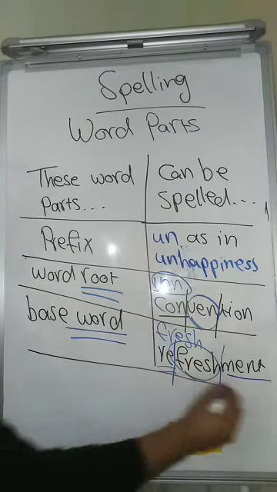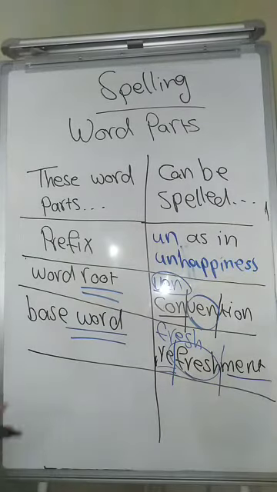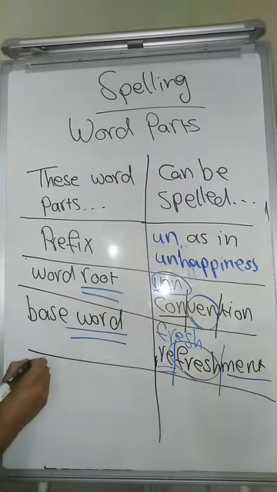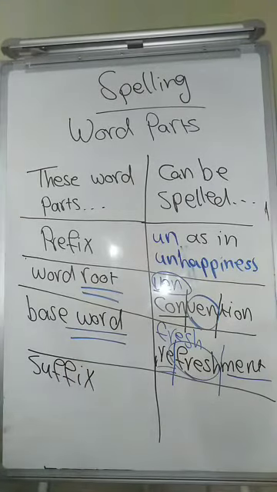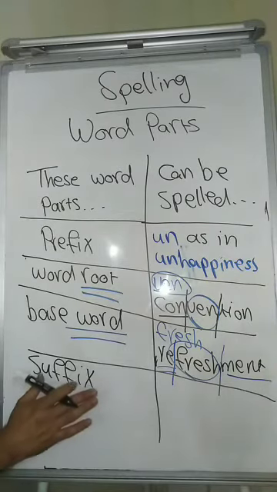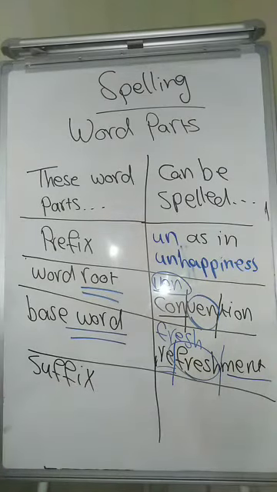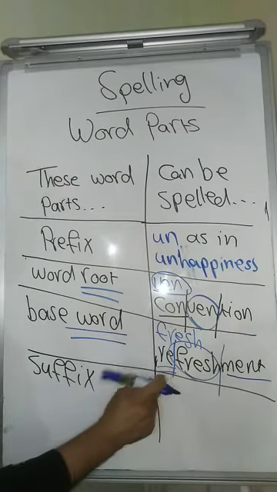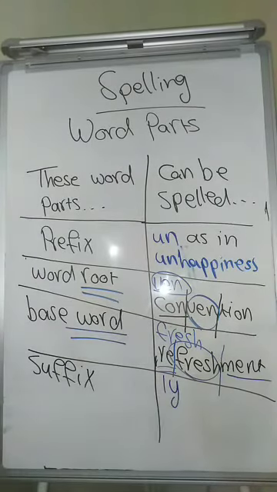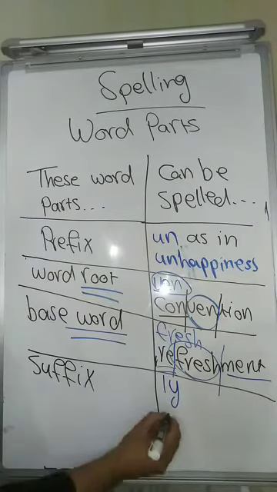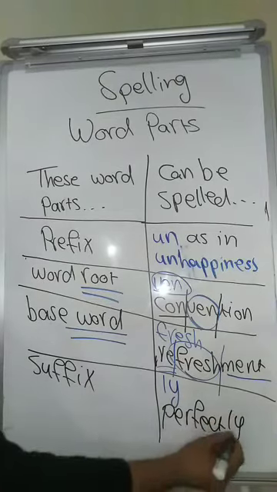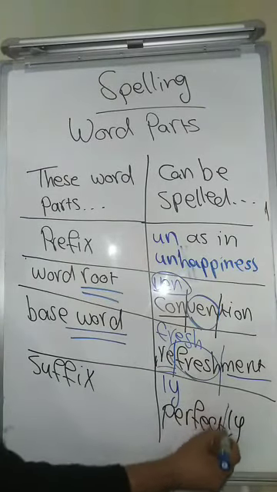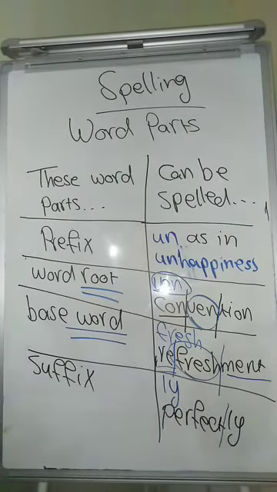And at the end, we're going to have a suffix. Okay, sorry, excuse me. So here in suffix, let's say, for example, we're going to have ly, as in perfectly. Perfectly. So perfectly, the ly is a suffix.